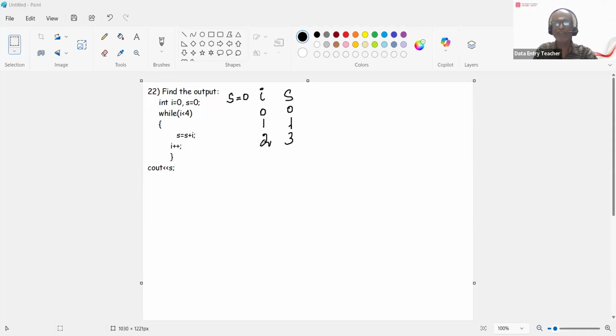It will check until 3, because when I becomes 4 it will come out of the loop and print the value of S. The last value of I will be 3, so it will add these two, which is 6. Next value of I will be 4, but I less than 4 is false. It comes out of the loop and prints the value of S. So the output is 6. That's it, very simple question. So we'll go to the next question.